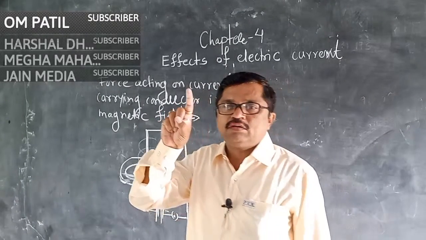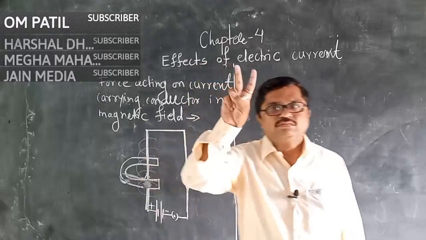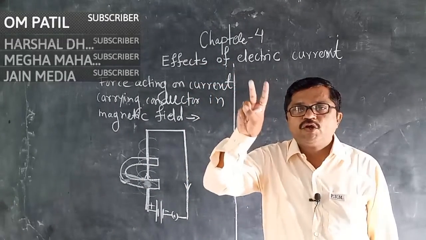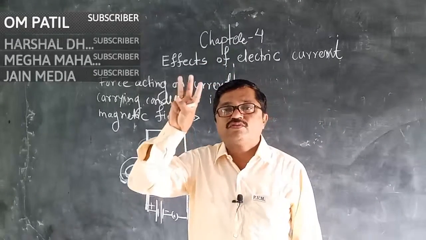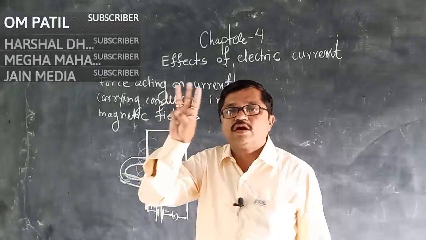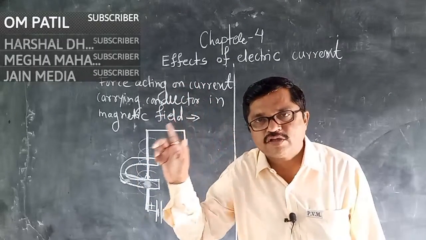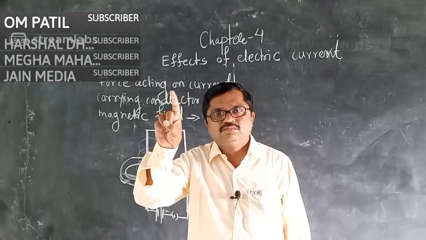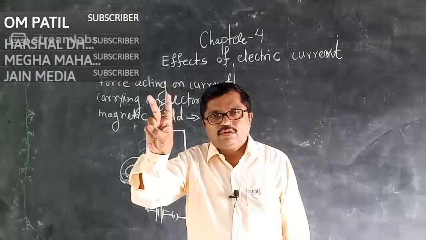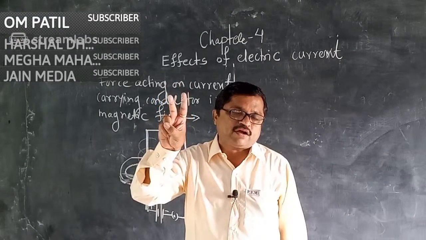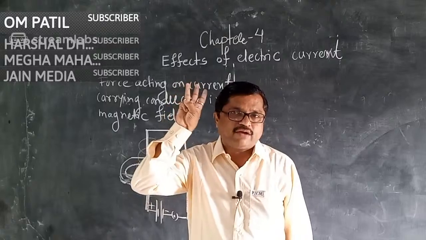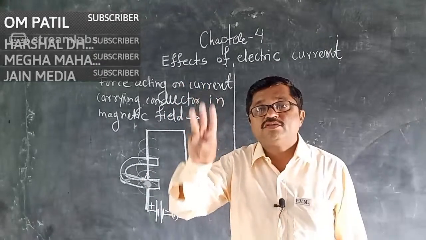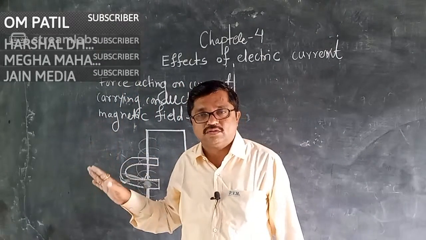Due to the electric current, a magnetic field is produced. And due to the magnetic field, a force is exerted on the conductor. First, current is passing. Second, magnetic field is produced by the current carrying conductor. And third, a force is exerted on the conductor.